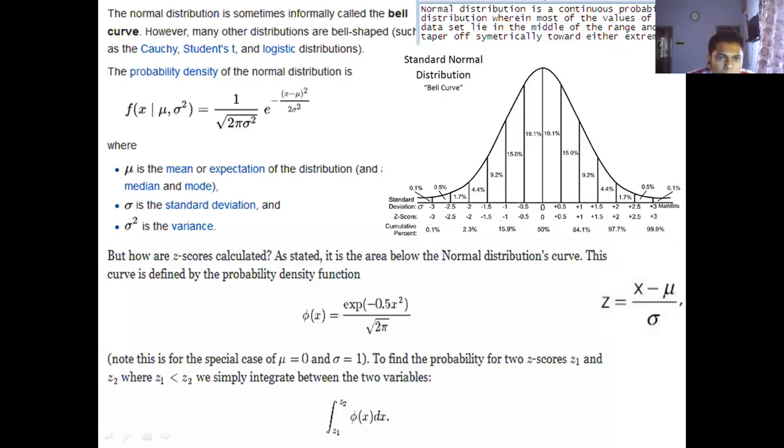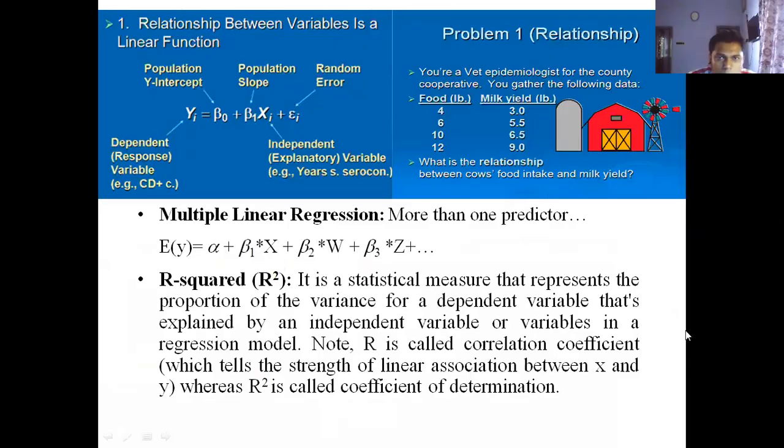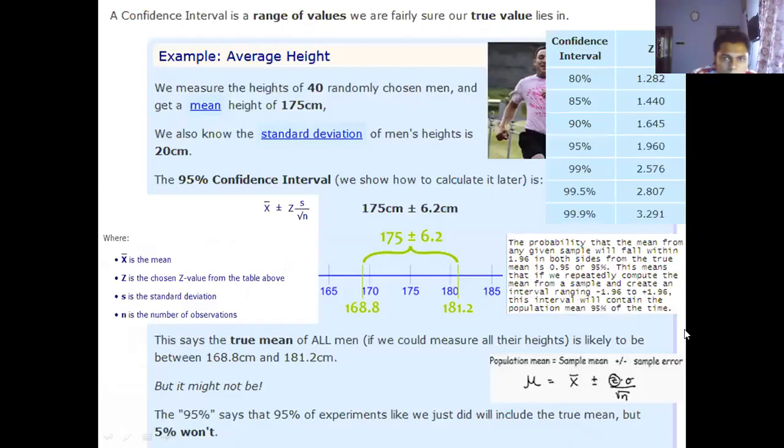If you integrate it from minus 1.96 to plus 1.96, you will get the value 0.95. Okay, so in this way we can calculate this.